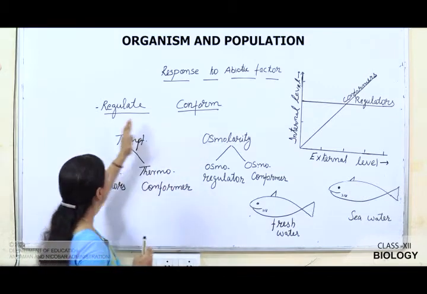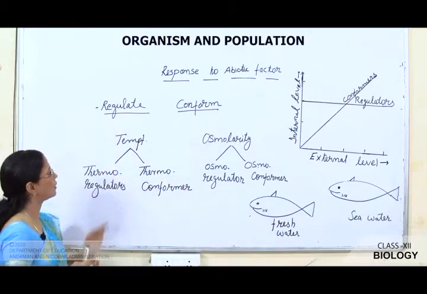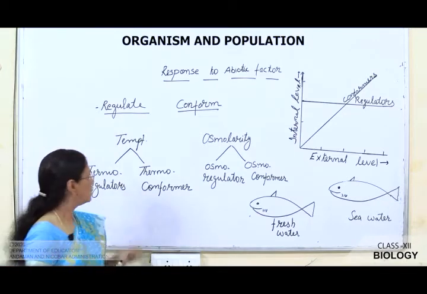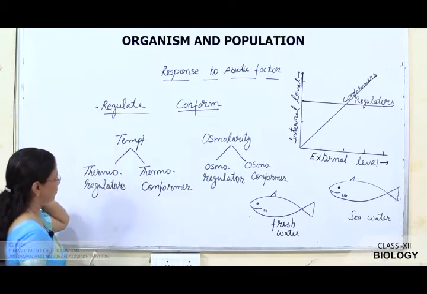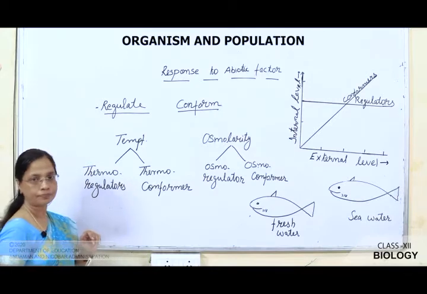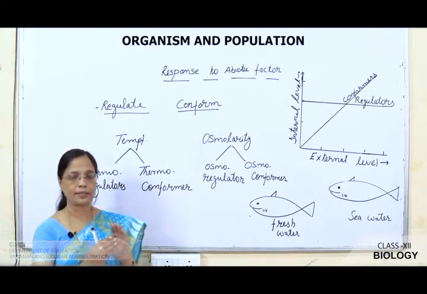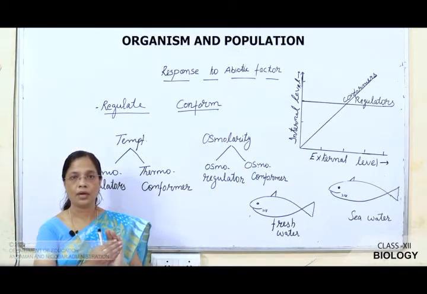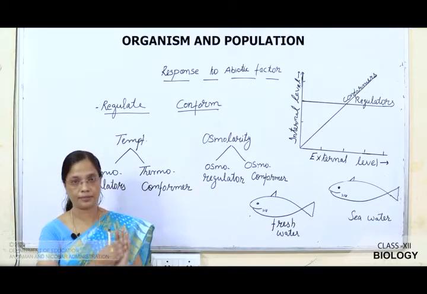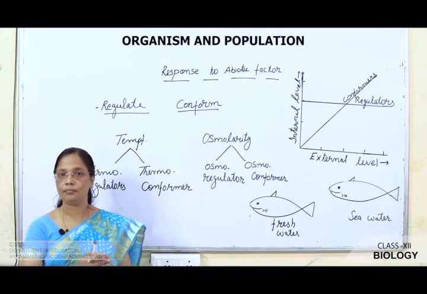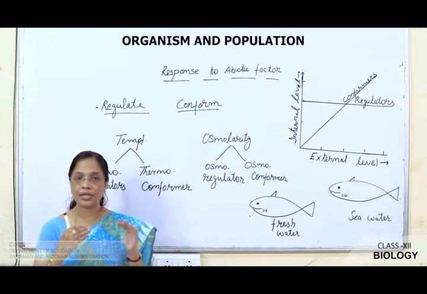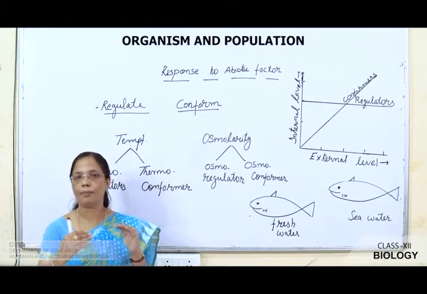Let us try to understand with the help of these two factors, that is temperature. So, here the factor is temperature. The organisms which undergo regulation, we call them regulators. These organisms maintain a constant temperature.